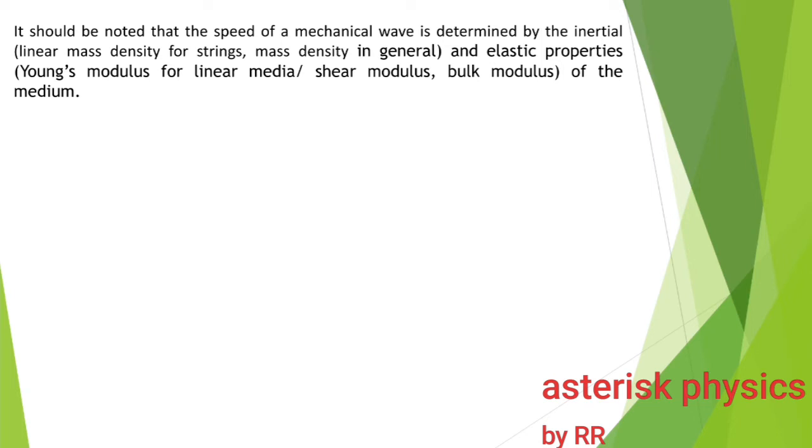If we consider a stretched string, then it is the linear mass density. Whereas the elastic properties are like Young's modulus of the material, bulk modulus, or shear modulus or rigidity modulus of the medium. So the speed of a mechanical wave in a medium is decided by the inertial and elastic properties.